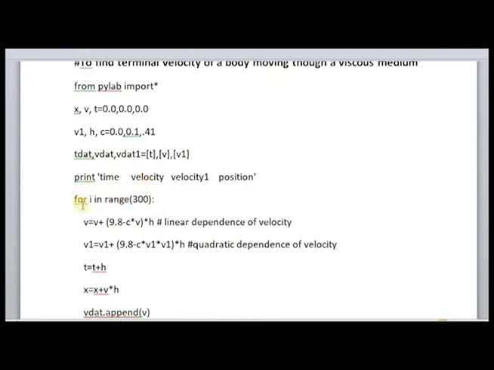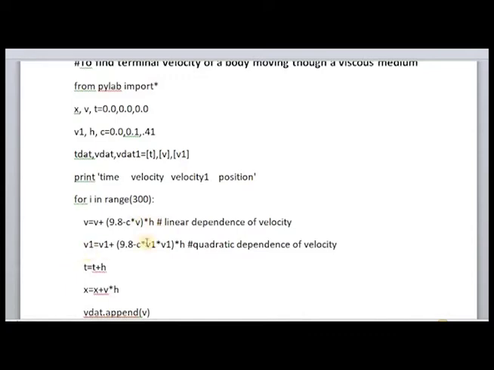And the next step in the algorithm is for i equal to 1 to 300, do. Then what I have to do? I'll have to write these equations: new v is equal to old v plus 9.8 minus c v into h.